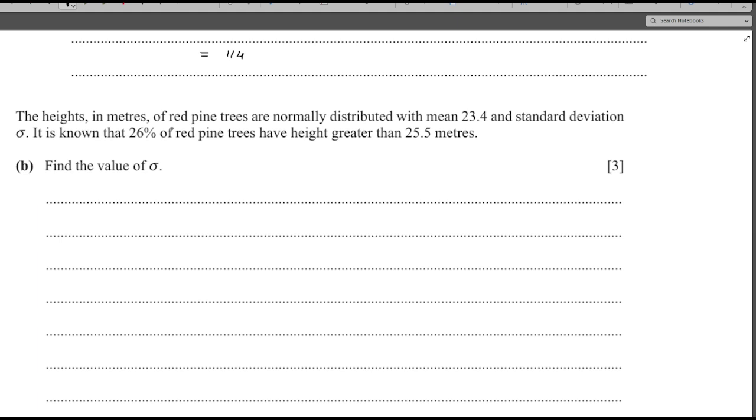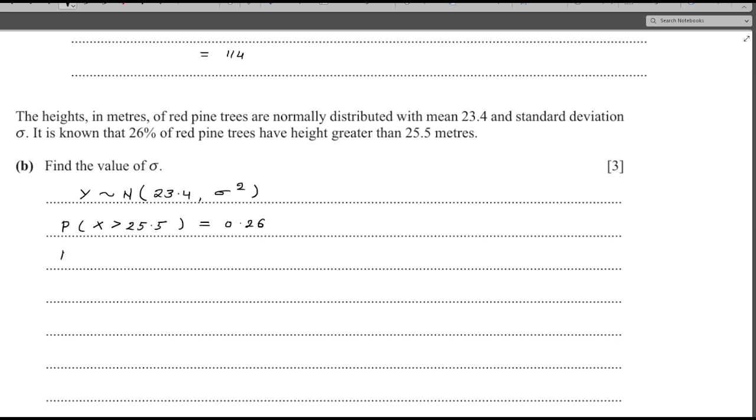So for another variable, say y, it is normally distributed with mean 23.4 and variance sigma squared. It is also known that the probability of a tree having height more than 25.5 is 26%, that is 0.26.